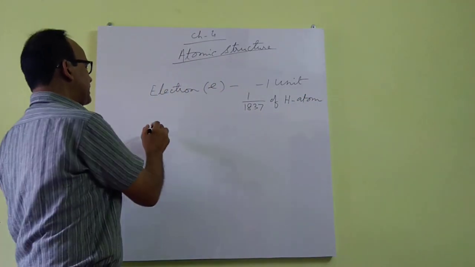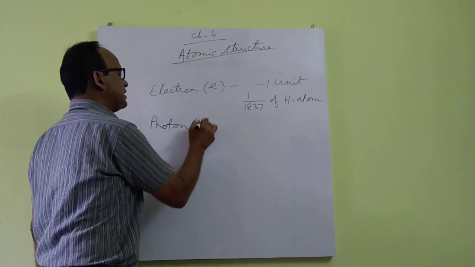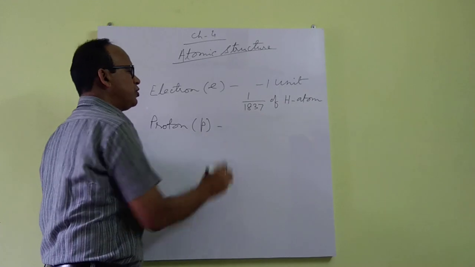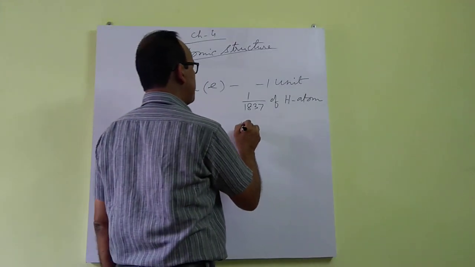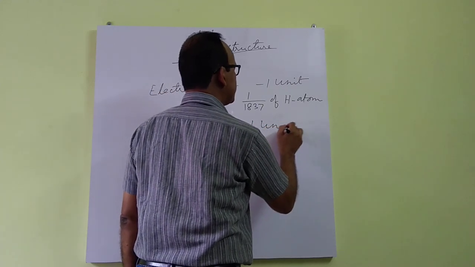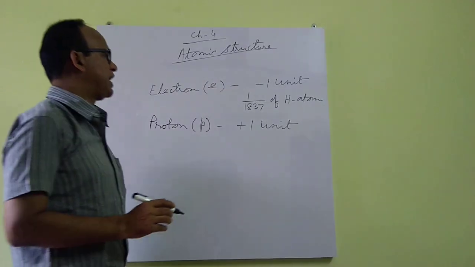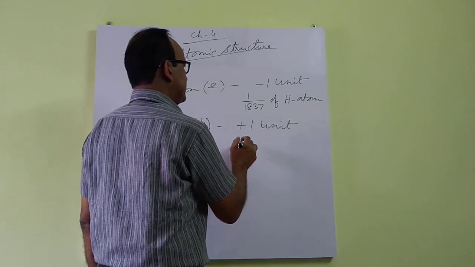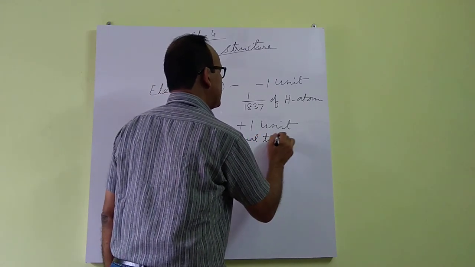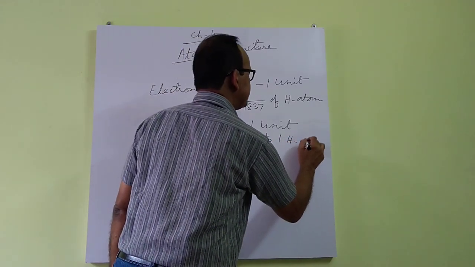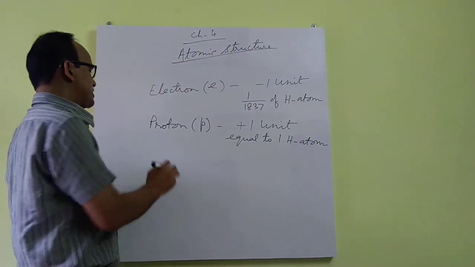Then another particle is proton. Proton is positively charged particle. It carries plus 1 unit charge and its mass is equal to hydrogen atom, that is mass is equal to 1 H atom. This particle was discovered by Goldstein.